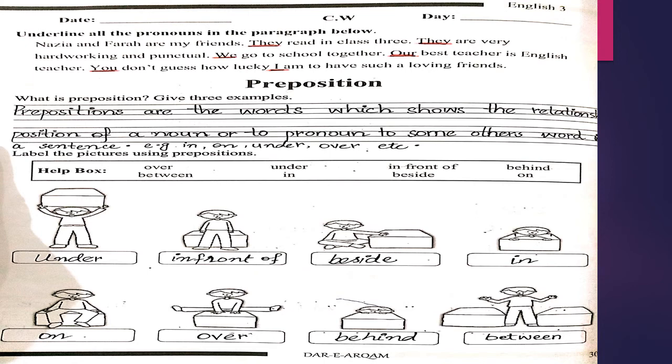In the second line, on the first image, you will write on. Second one is over. Third one is behind because the boy is behind the box. The last one: there are two boxes and the boy is between these two boxes. So your preposition word is between.